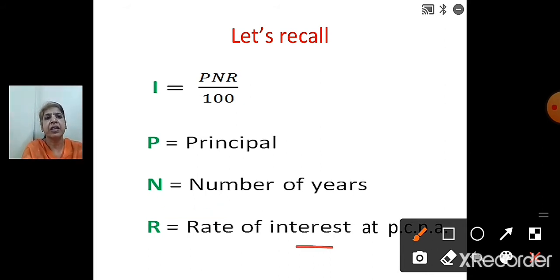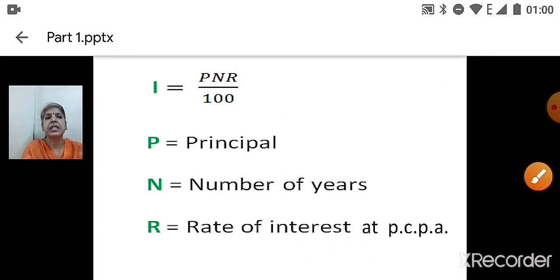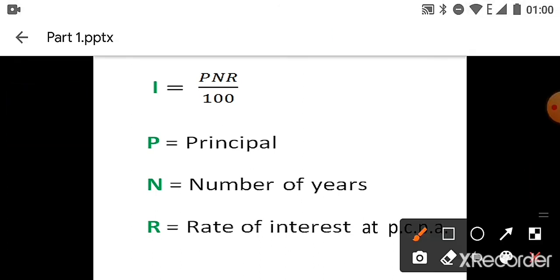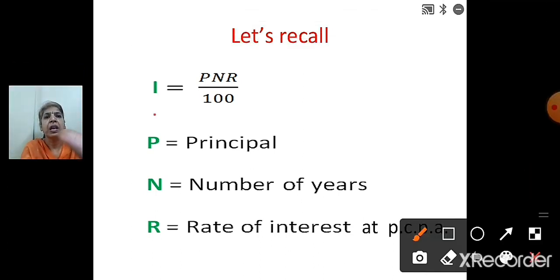R is the rate of interest, and it is in PCPA. The full form of PCPA is percent per annum. Per annum means per year. So it is percent out of 100. That is why we have the formula I is equal to PNR upon 100.